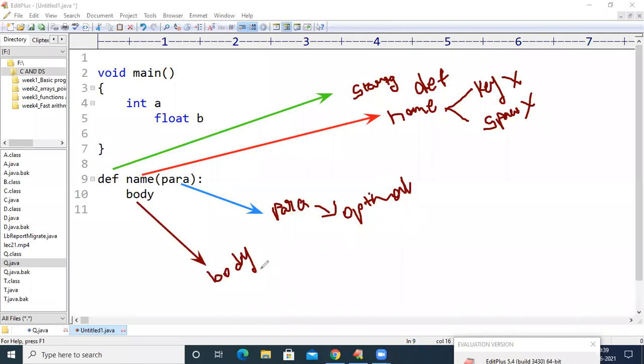And finally, the body of the method. When anyone calls this method, this body is going to be executed. The body means the lines of code which need to be executed when someone makes a call to this method. Okay, I think now it is clear how to define a method in Python. If anybody has doubts, you can raise them. If there are no doubts, we can move to programming in Python regarding functions.